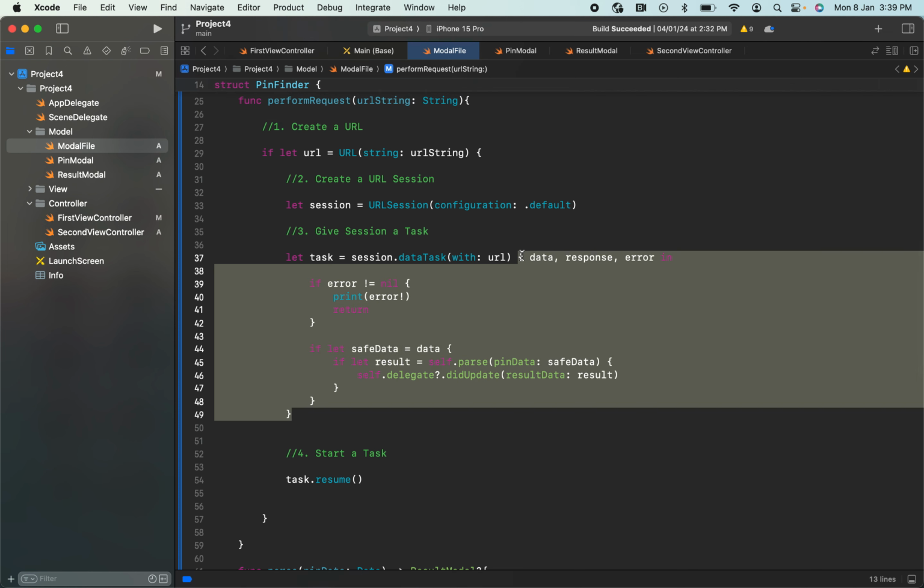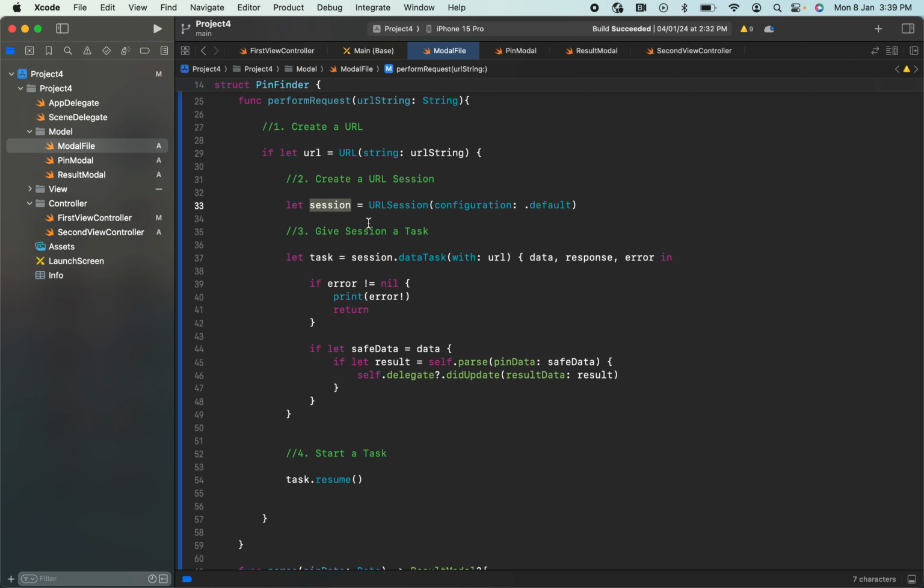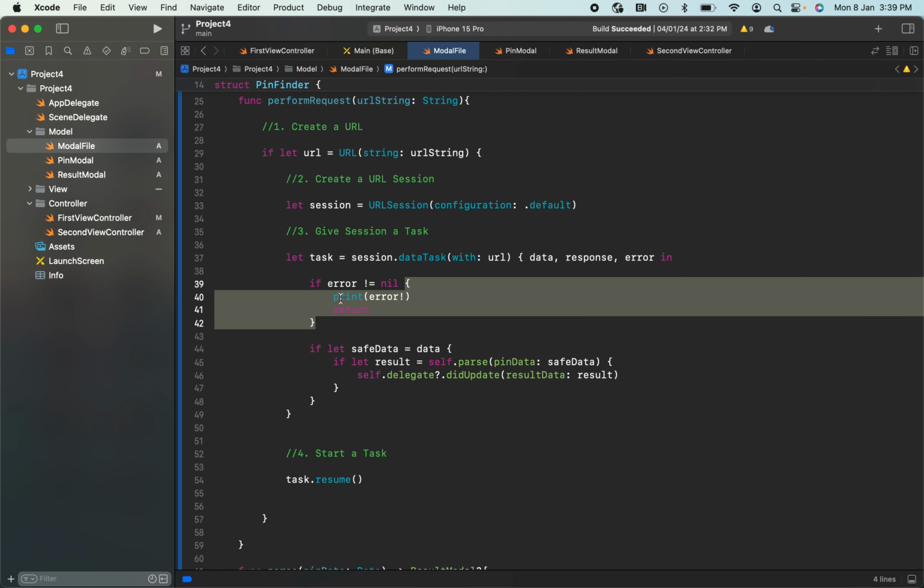Here is the important thing after that. Giving the session a task. So this session dot data task, we are passing this URL here. In this case, we may get 3 things: data, response or error. If we get an error, that error needs to be printed in the console immediately and we need to return.